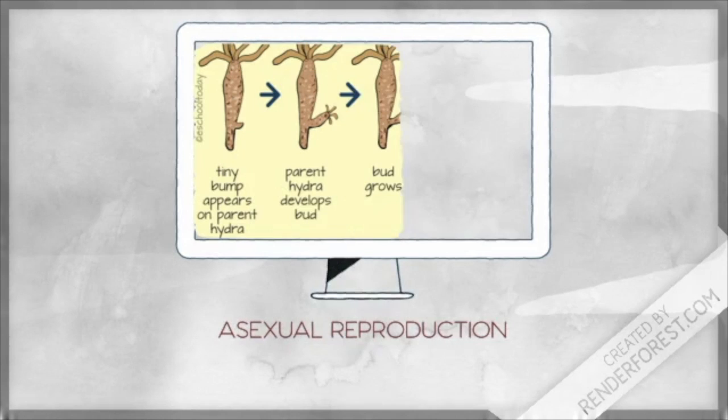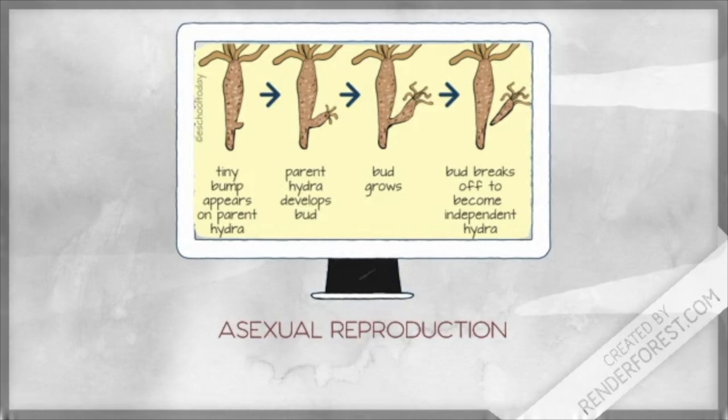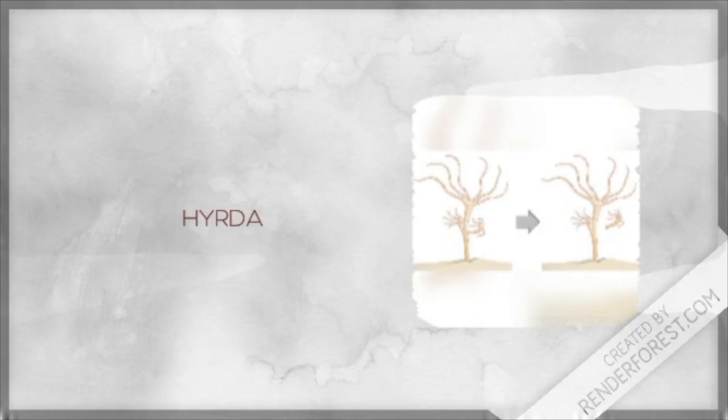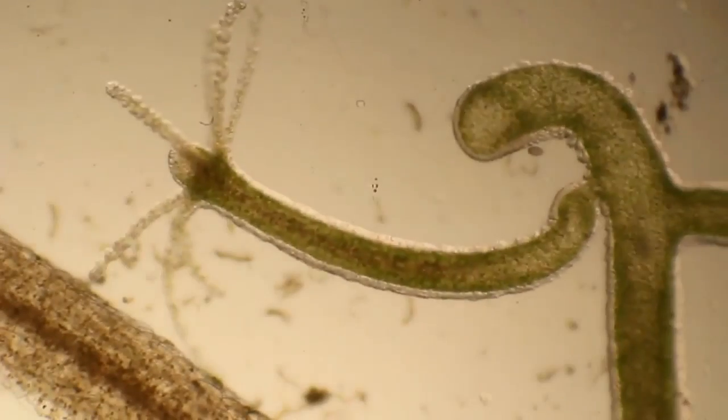Another method of asexual reproduction is budding. A new organism grows by mitosis and cell division on the body of the parent. The parent produces a small clone of itself. When the bud gets large enough, it breaks off and creates a new organism. Take a look at Hydra budding.